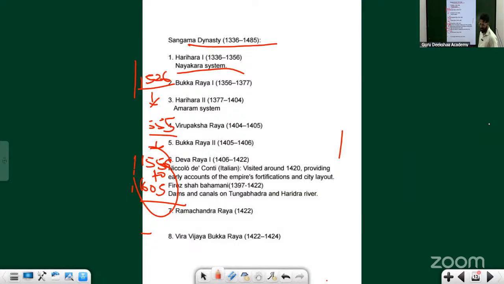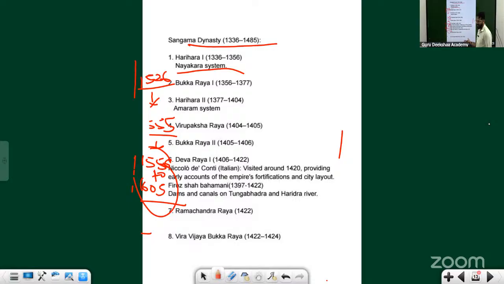Guptas ruled for almost 200 years. So that's not a contest here. Let's not make it a competition. Which dynasty ruled more than the Sangamas, and which dynasties ruled less than the Sangamas? Let's not make it a competition now. We'll come back to the other topic of discussion.